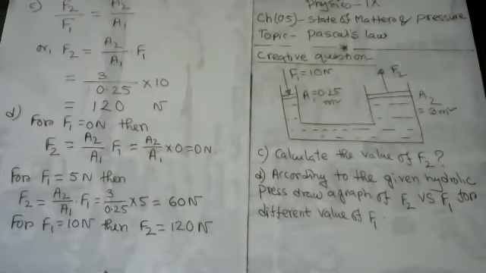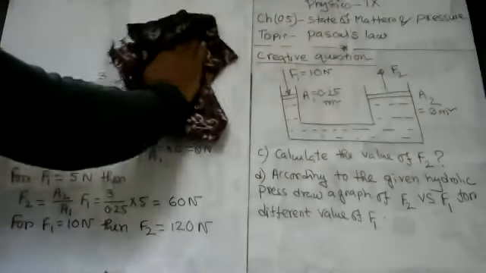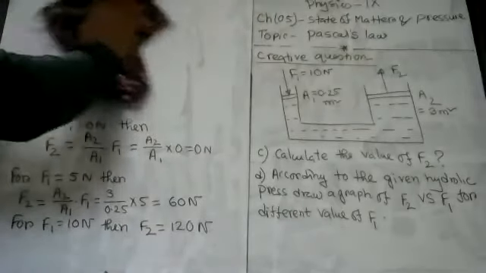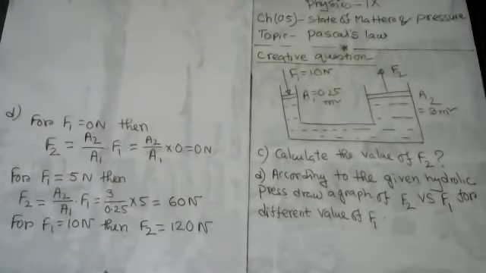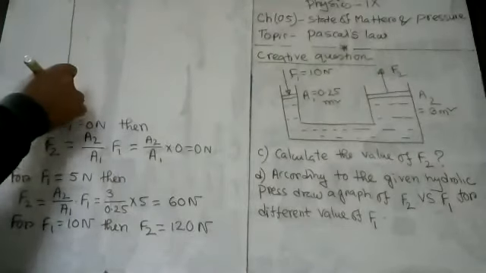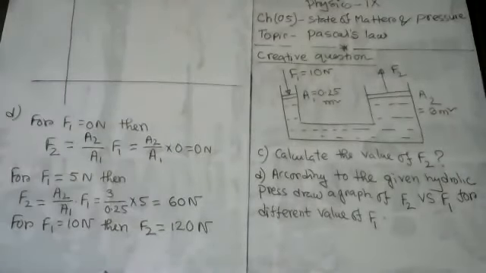Now, by using these 3 sets of data, I'm going to draw the graph, that is F2 versus F1. Now let's draw the graph. To draw the graph, I'm going to erase answer number C. You see here, this is the graph.